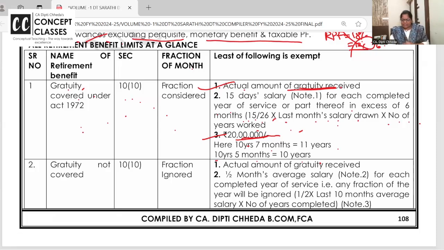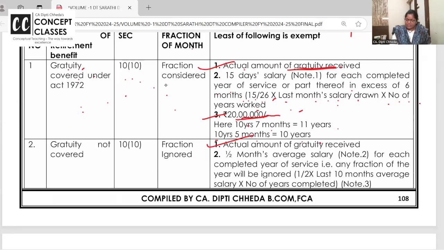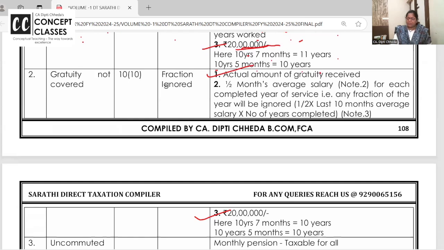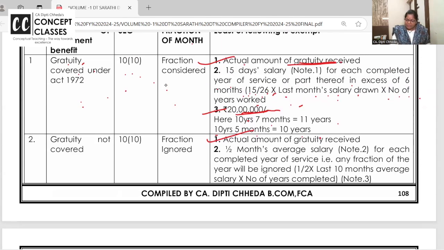Not covered under gratuity: then also gratuity received and the government limit of 20 lakhs is the same. But here instead of 15 by 26 it is half, 15 by 30. As you are not covered under the Gratuity Act, it's 15 by 30 of the last 10 months' average salary, excluding the last month, and number of completed years.